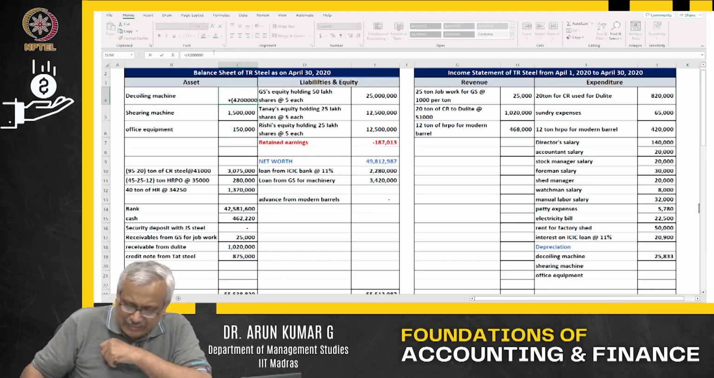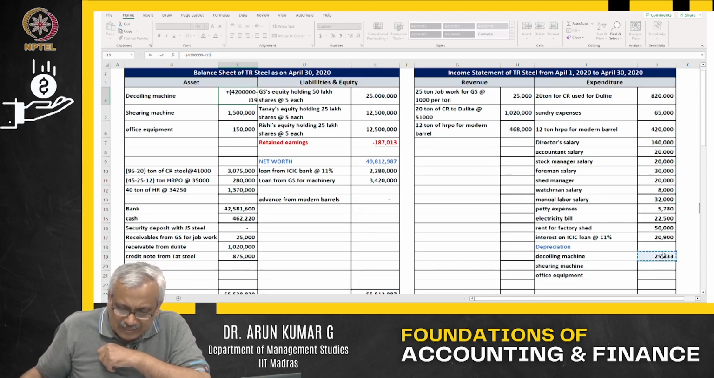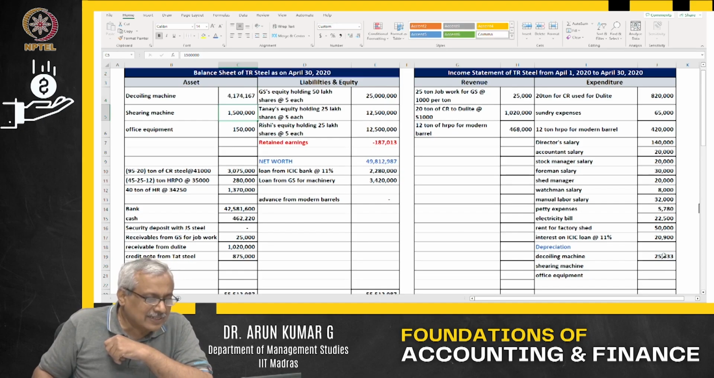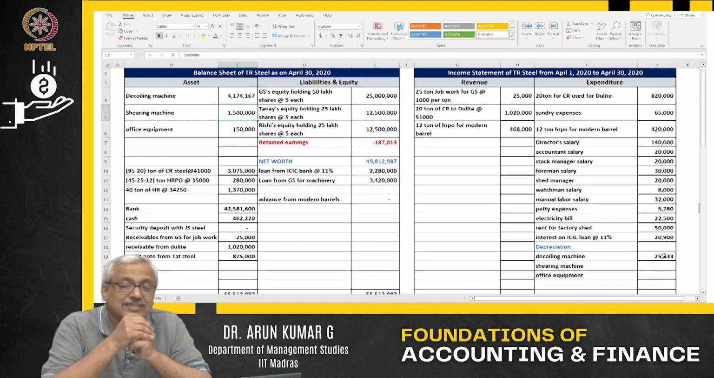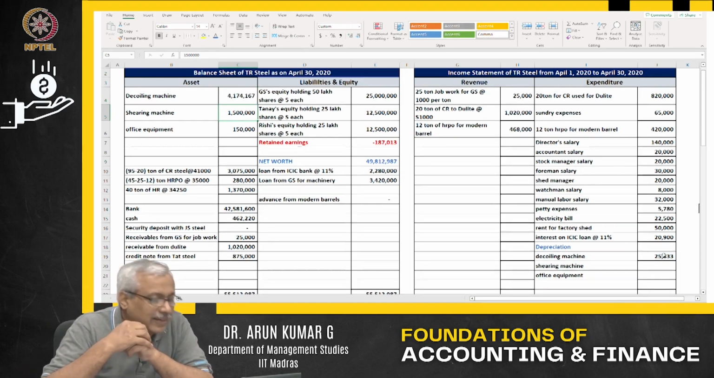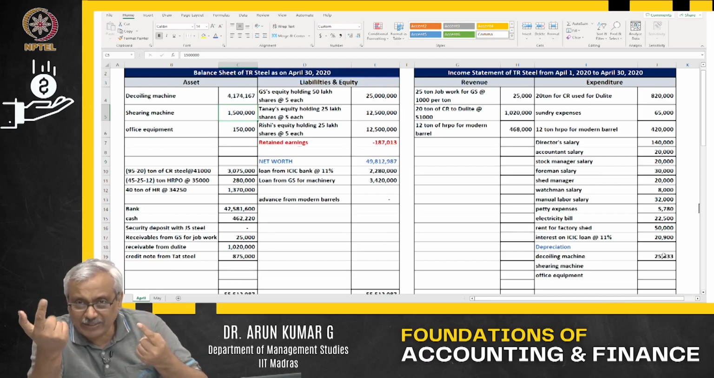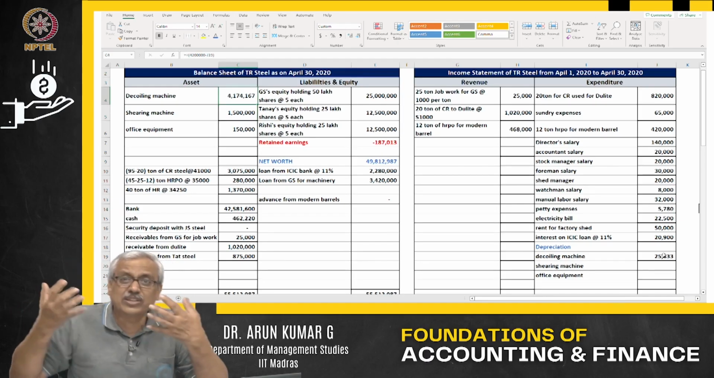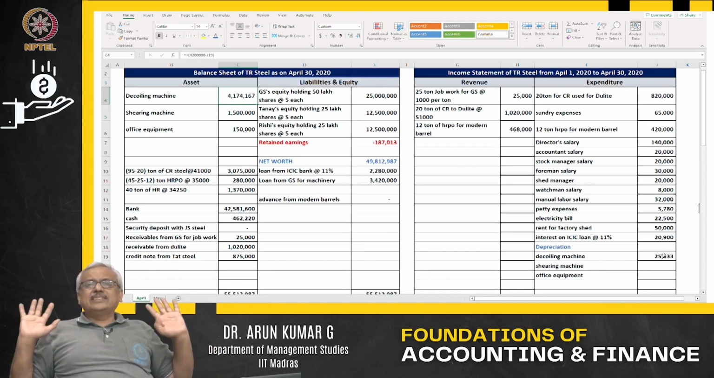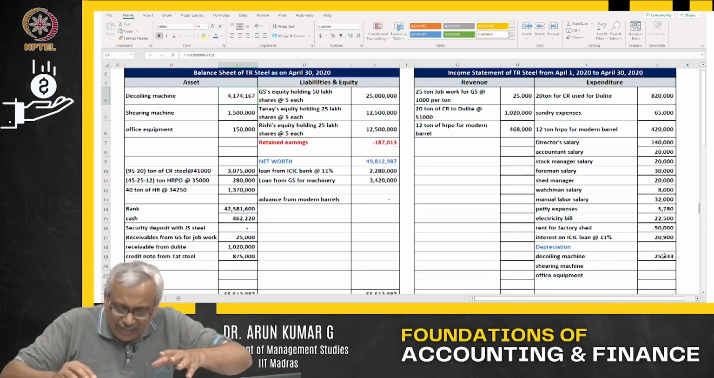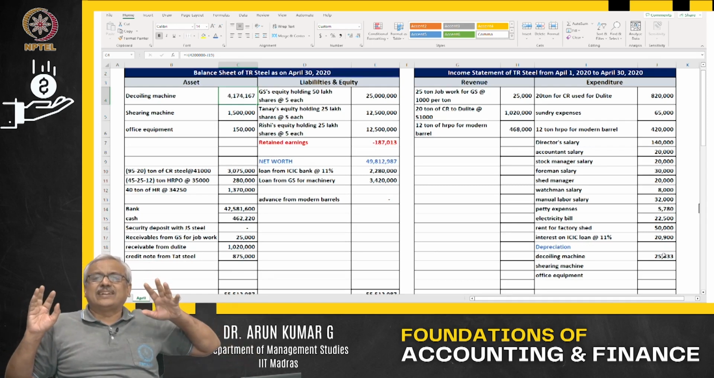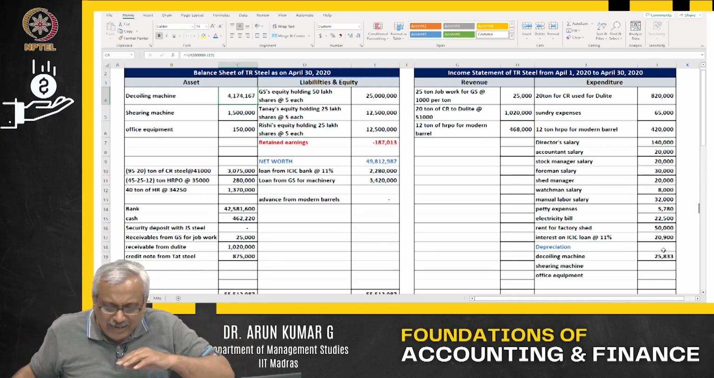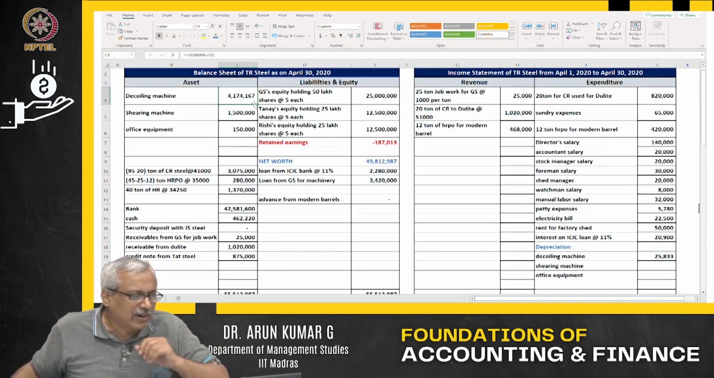The value of the machine as of 30th of April is the 42 lakhs that I have purchased minus the value that it has lost. This is the value of the machine as of end of April 30th or beginning of 1st of May. So what is the value of the machine you own? It is not 42 lakhs. It has lost value to the extent of 25,833. So the value of the machine that I own is 42 lakhs minus this.